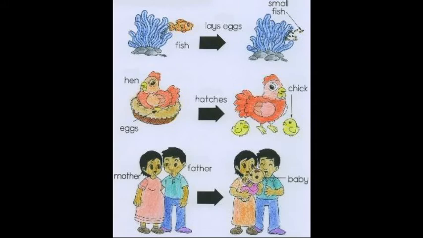Here fishes are different from hen. They two are from different species. But fishes will have the same body design as other fishes. So fishes, hen, human being are different species because they have different body structure.